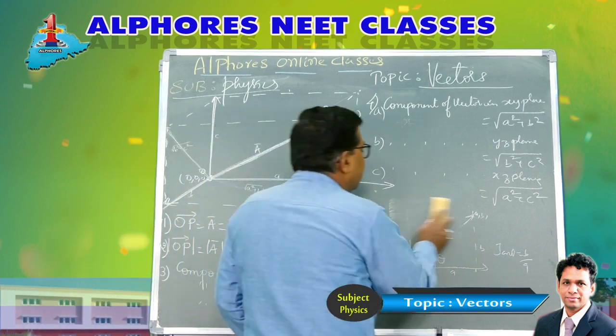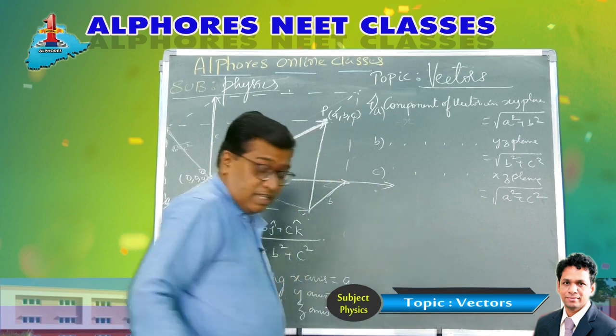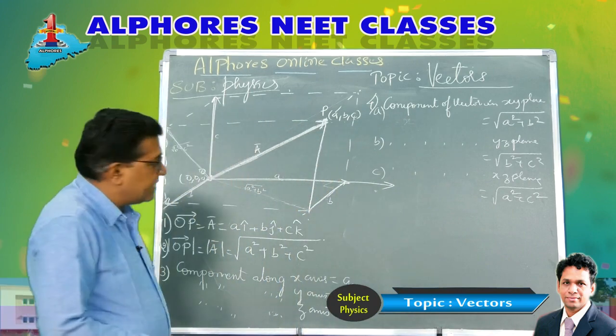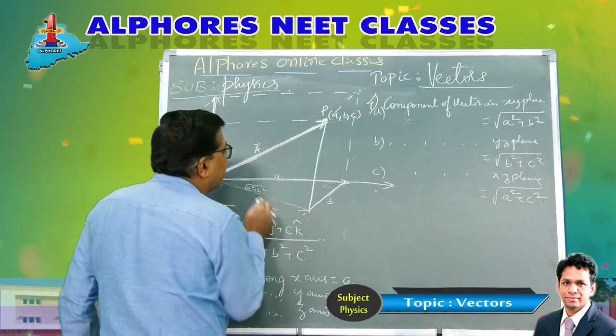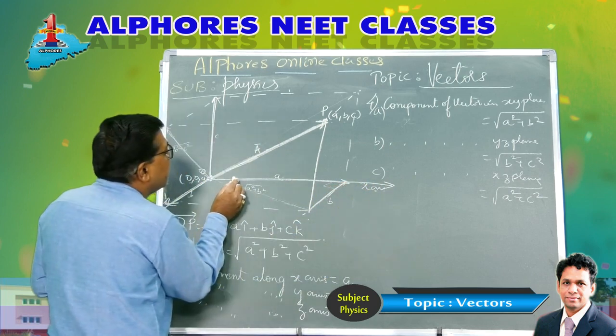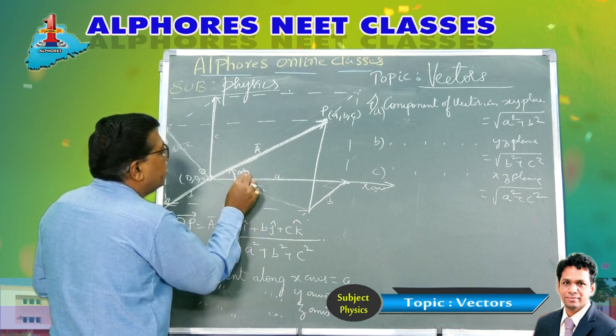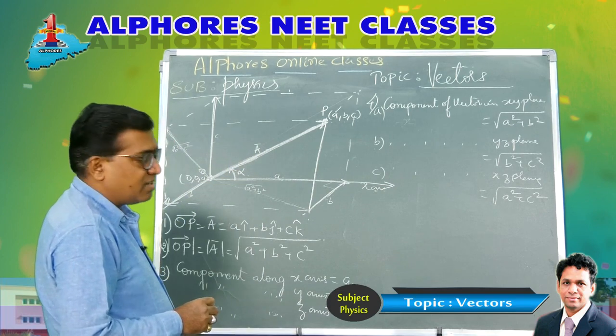Now, let us do it carefully. The angle made by this vector with the positive x-axis is termed as alpha.